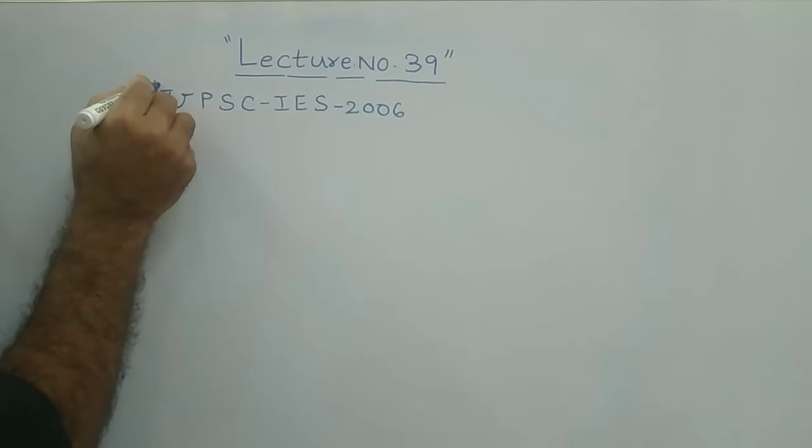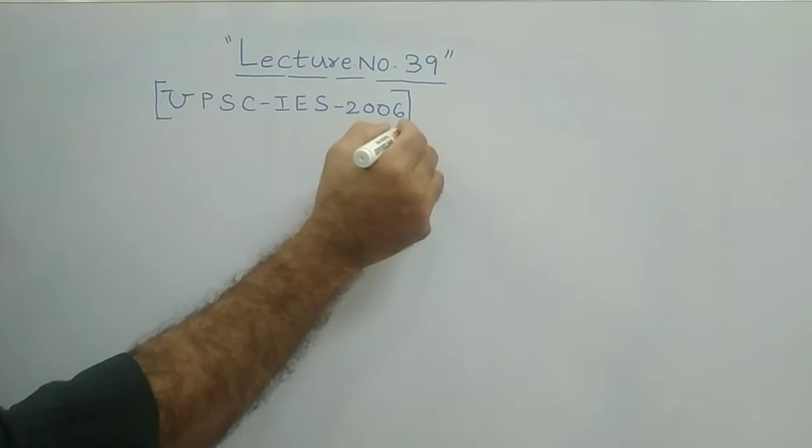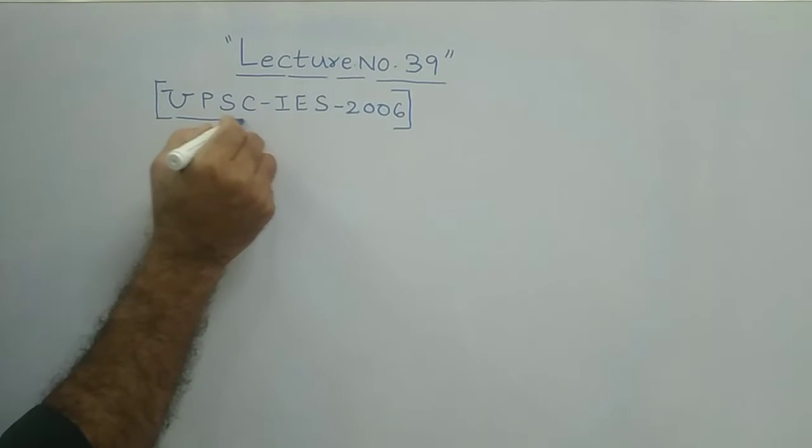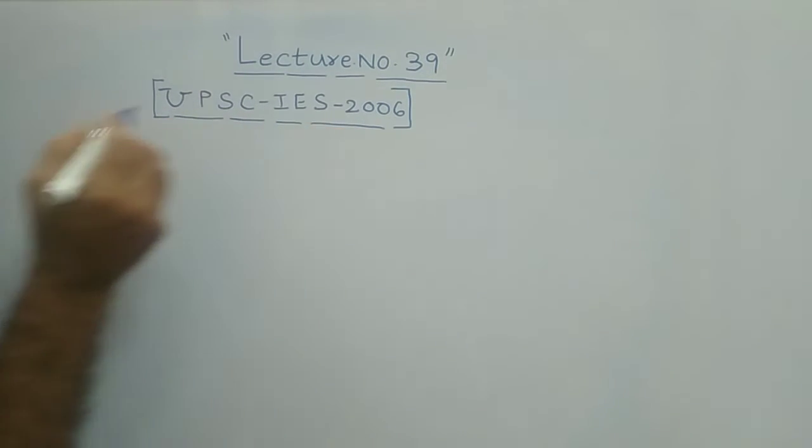So for ECE students, in the ECE discipline, they asked this in 2006. What is the question?